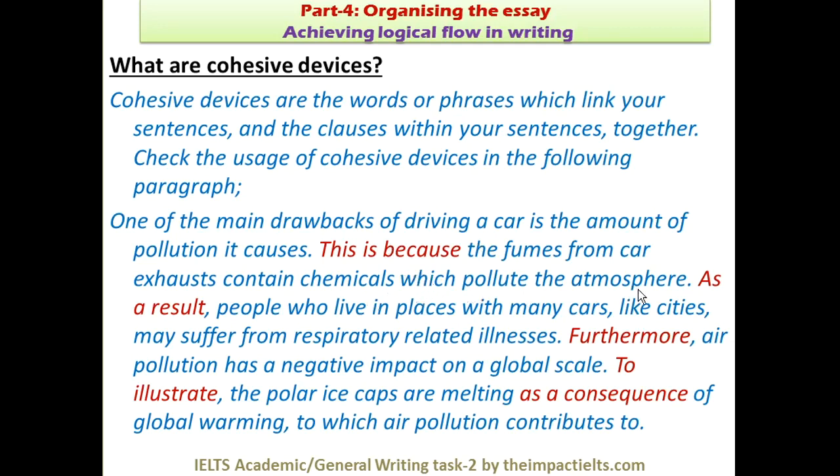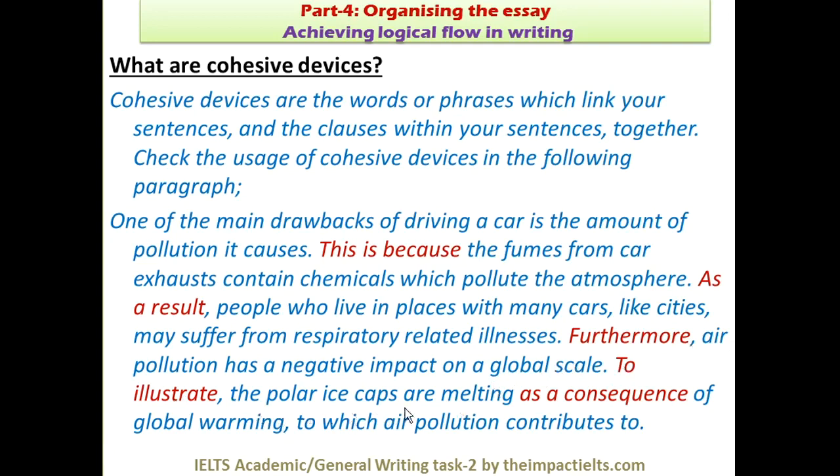Which pollute the atmosphere. As a result, again, this one is between two sentences, and you can see the comma. As a result, people who live in places with many cars, like cities, may suffer from respiratory related illness. Furthermore, again, between the sentences, air pollution has a negative impact on a global scale. To illustrate, again used between the sentences.